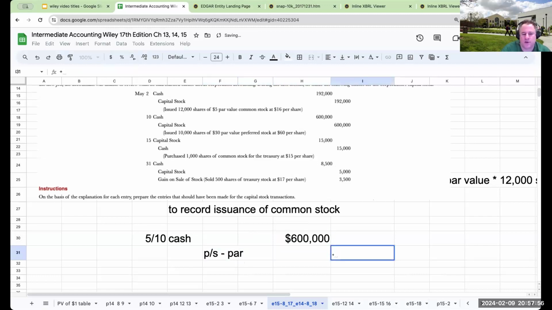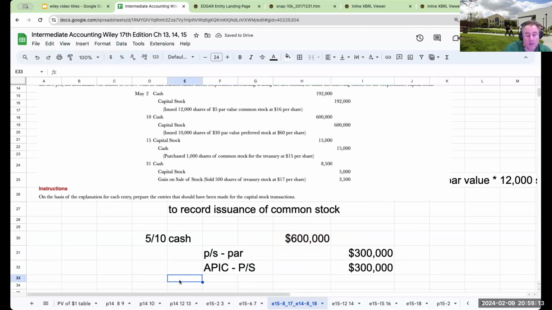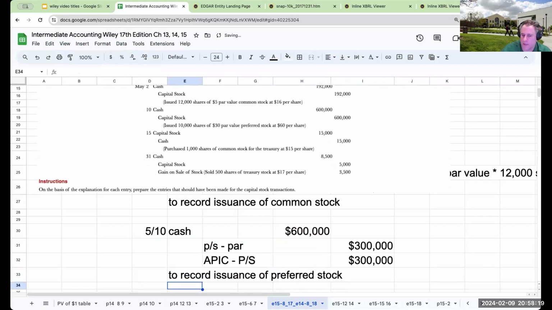My preferred stock par is going to be 30 times 10,000 or 300,000. And then I'm going to have additional paid-in capital preferred stock. And this is going to be the difference, or over here, of 300,000. And this will be to record issuance of preferred stock. Okay. So that's what we should have done on May 10th.